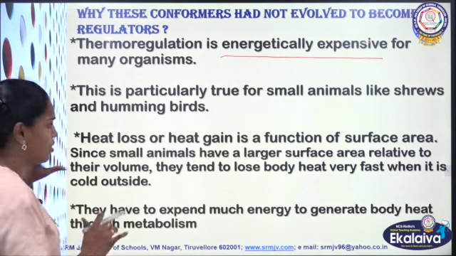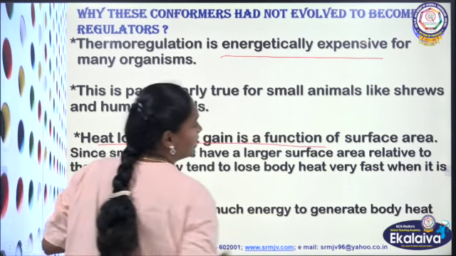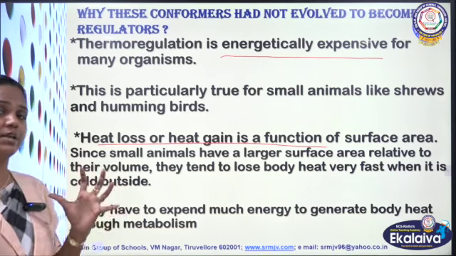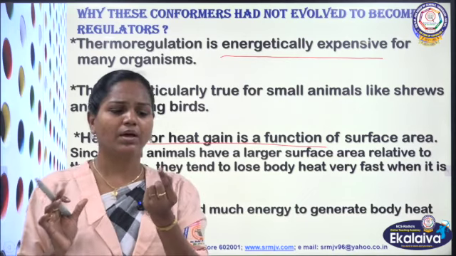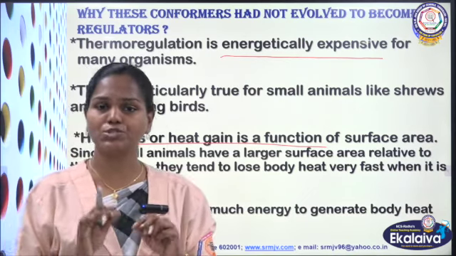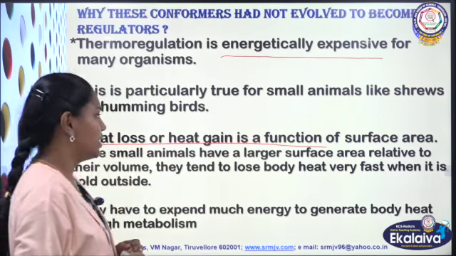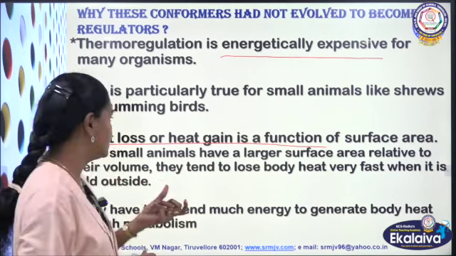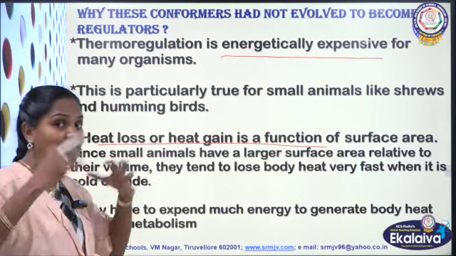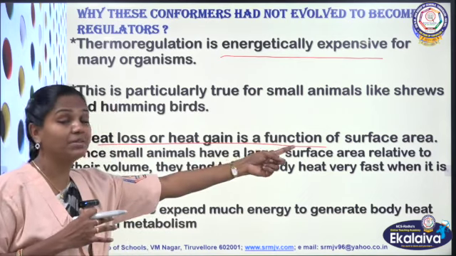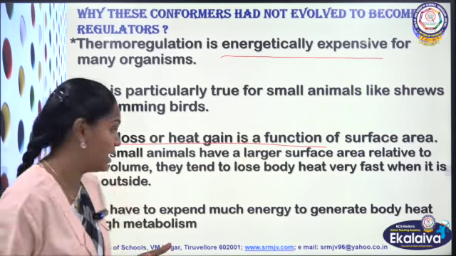Heat loss and heat gain are a function of surface area. When you take smaller animals, we have Allen's rule and all, which I will tell you later in our next video. When you take small animals, heat loss and heat gain are related to their surface area.